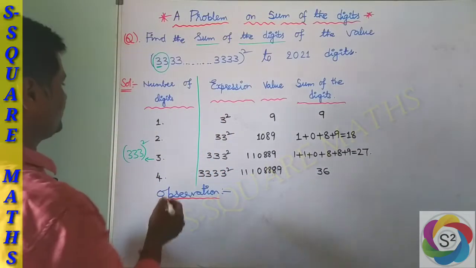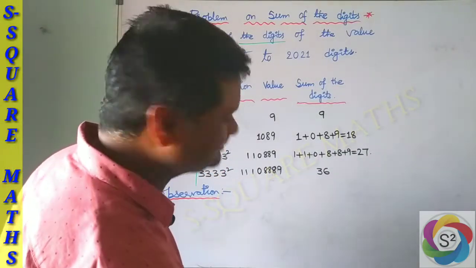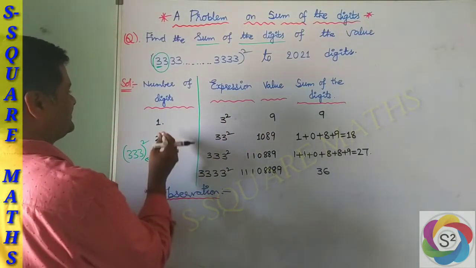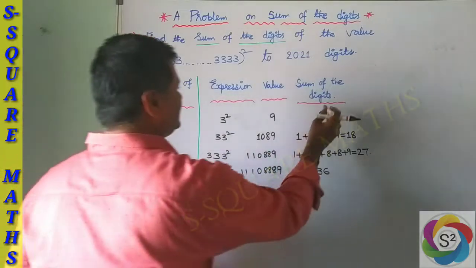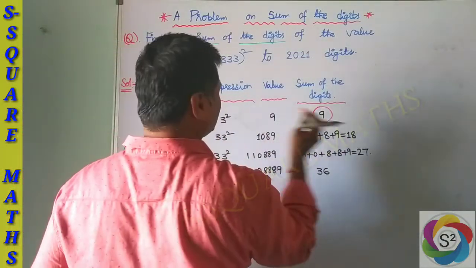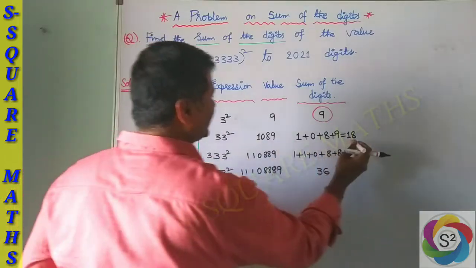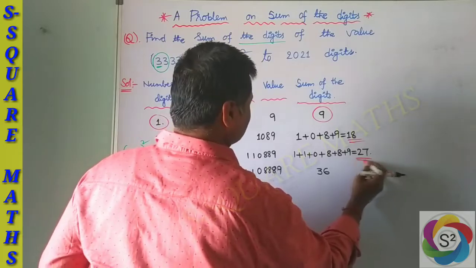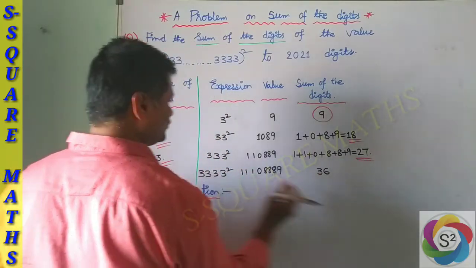If you observe carefully the relation between the number of digits and the sum of the digits: 1 and 9, next 2 and 18, next 3 and 27, next 4 and 36.